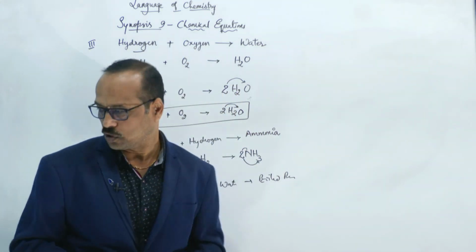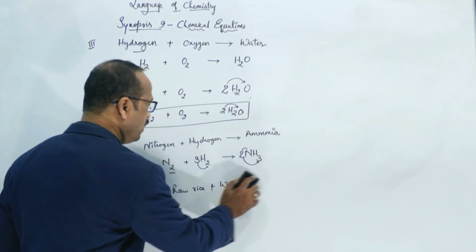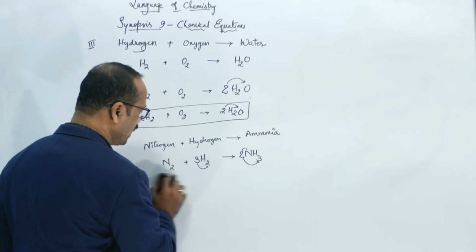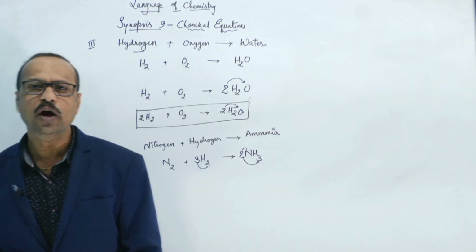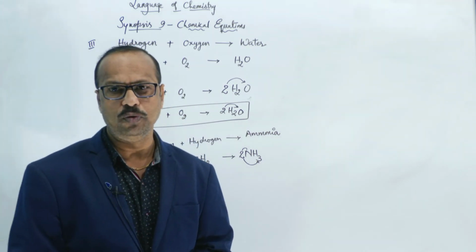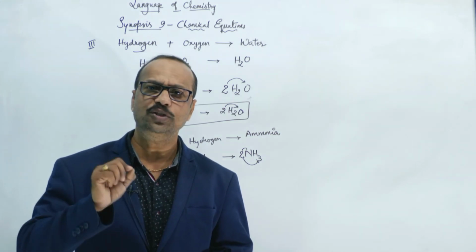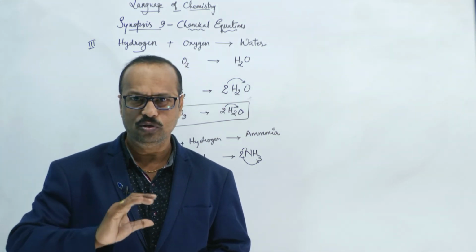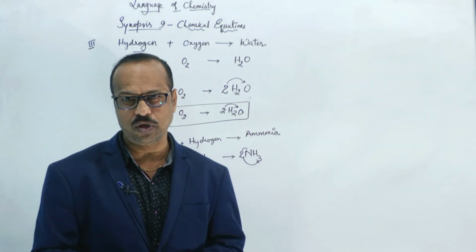Yes or no? So due to these limitations, it was suggested that whenever you write chemical equations, you have to make them more informative. So whenever any person sees your chemical equation, he should understand what the state is, and all these things.